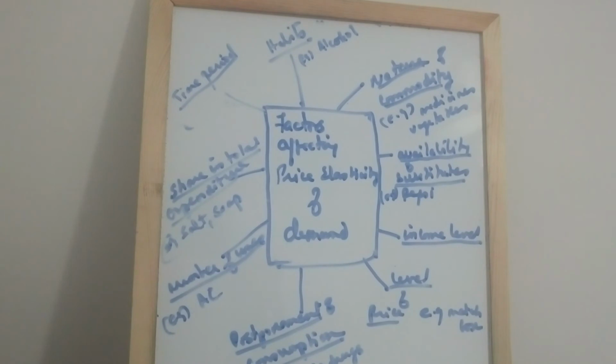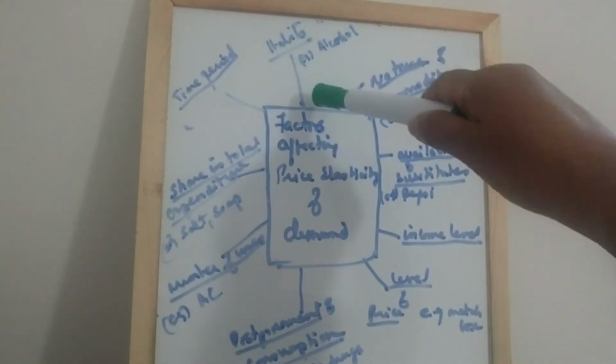The next one, time period. Price elasticity of demand is always related to a time period. It can be a day or a month or a week, a year or several years. So elasticity of demand varies directly with the time period. Demand is generally inelastic in the short period. It happens because consumers find it difficult to change their habits in the short period in order to respond to a change in the price of a given commodity. However, demand is more elastic in the long run as it is comparatively easier to shift to other substitutes if the price of the given commodity rises.